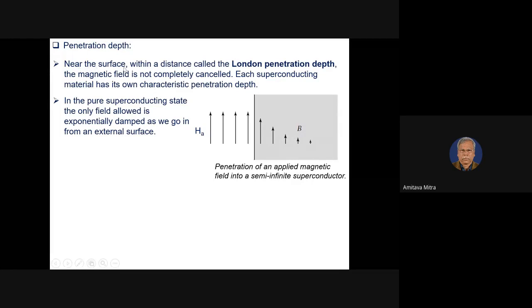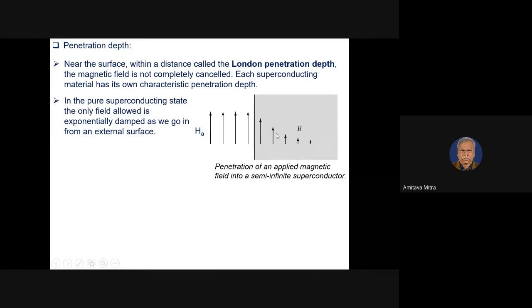So near the surface, within that distance, the magnetic field is not completely cancelled. Each superconducting material has its own characteristic. So there will be a decay of the magnetic field going inside the superconducting material.